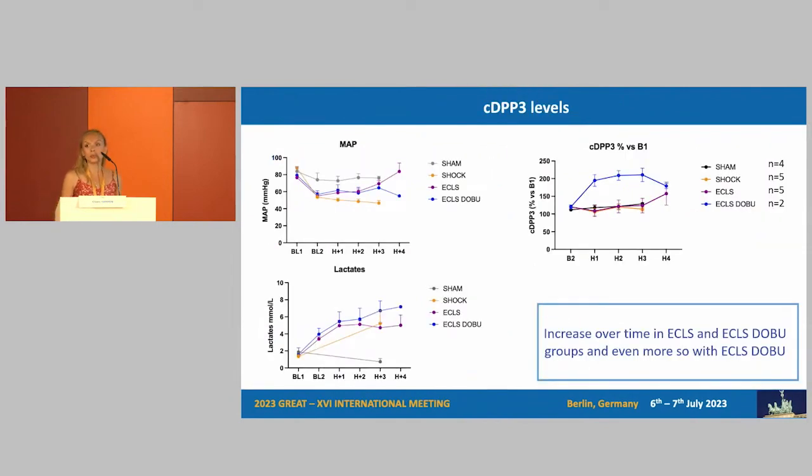Here we have the mean arterial pressure and the lactates, and we can see that mean arterial pressure and lactate levels are stable for the sham group. So it's indeed a real control group. For the 3 other groups, we have a decrease in the mean arterial pressure and an elevation of the lactate level, so it's a cardiogenic shock group. If we look at the activity of cDPP-3 in the plasma, we see an increase of the activity in the ECLS-DOBU group and ECLS at H4. What is surprising is that the levels of the sham are the same as the shock.